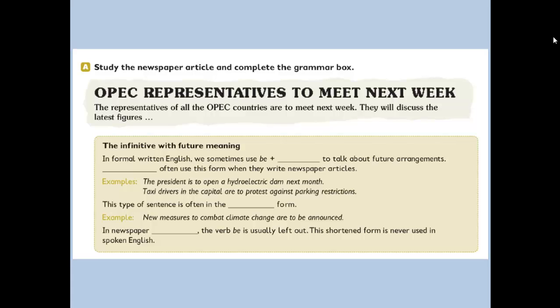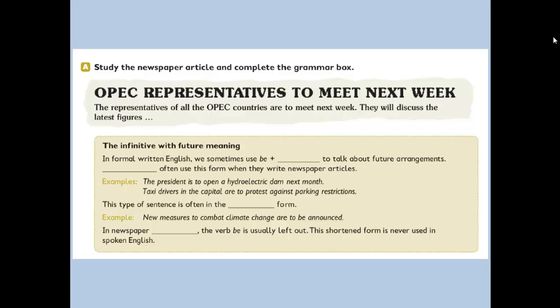In formal written English, we sometimes use be, verb to be, plus, as you all know, my students, after be comes what? Excellent, infinitive. Why? To talk about future arrangements. Journalists often use this form when they write newspaper articles.